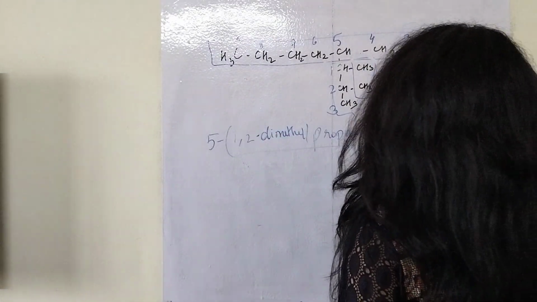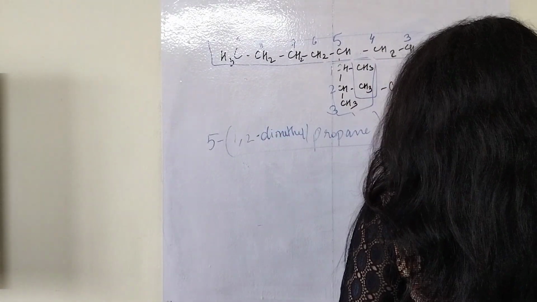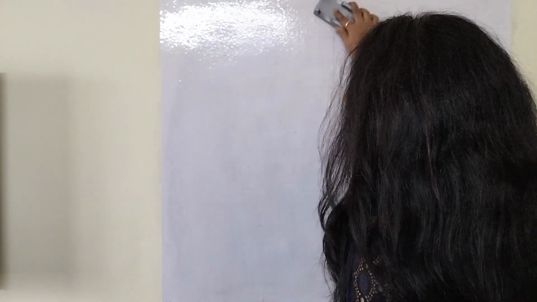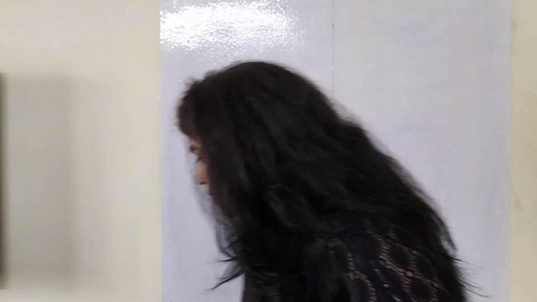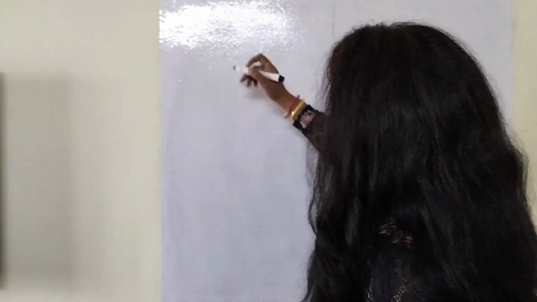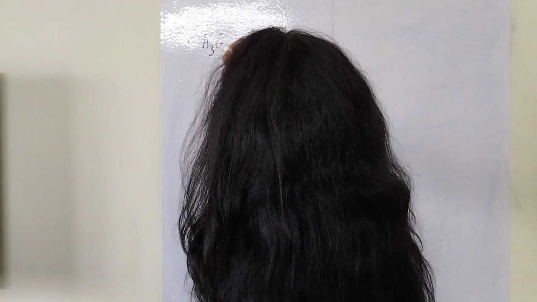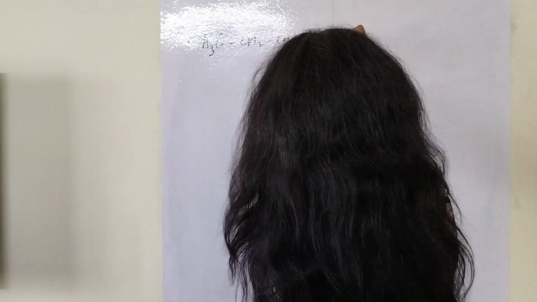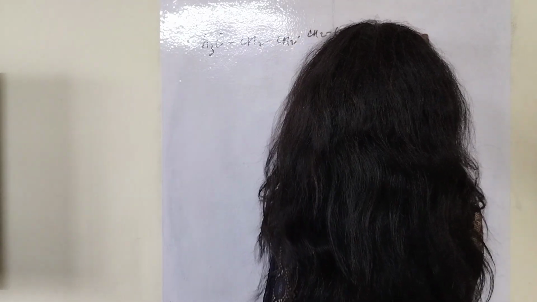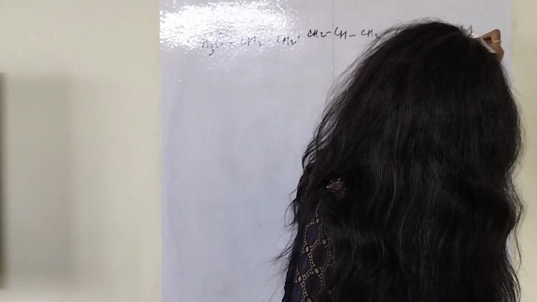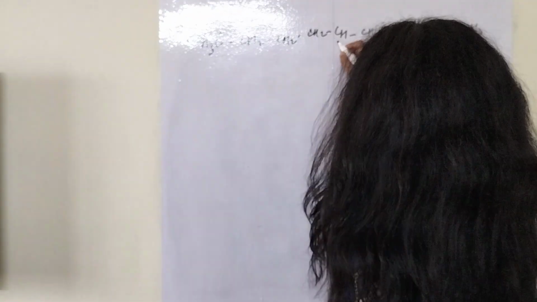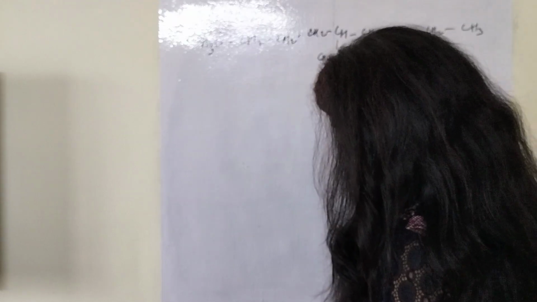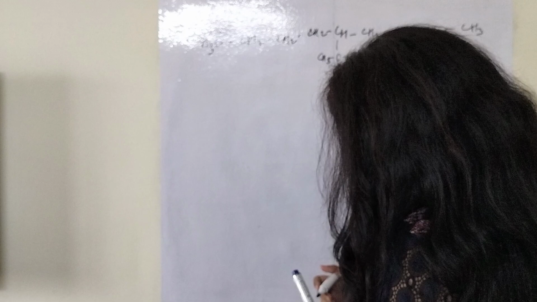Let's see more examples. Suppose this is CH3, and this is attached with three.